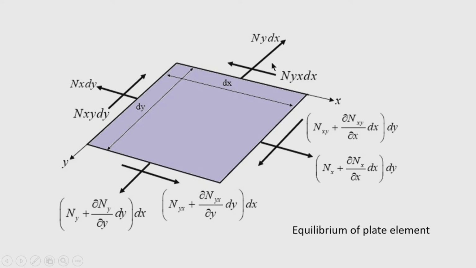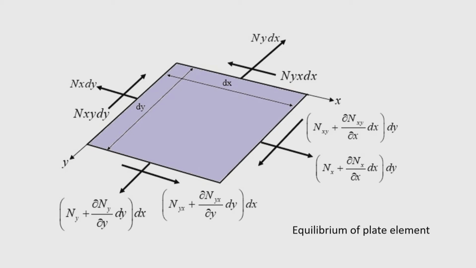So, the in plane forces are actually Nx, Ny and Nxy, and by virtue of the complementary nature of the shear force, Nxy equals Nyx. We will use that in the derivation. Now, in this figure I have shown only the in plane forces, no other forces, because I want to find out the interrelation between Nx and Nxy.